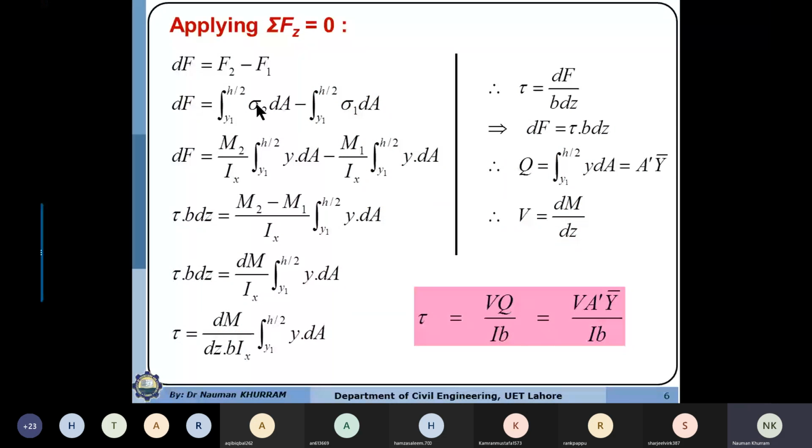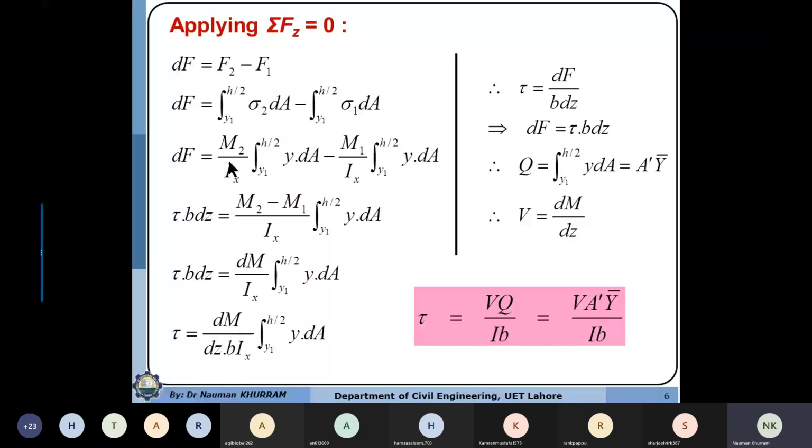So sigma 2 is equal to My over I, because you know that flexure stresses can be computed as a function of the moment. Sigma 2 is replaced as My over I, because the load is acting in the downward direction, so moment is produced about the x-axis.